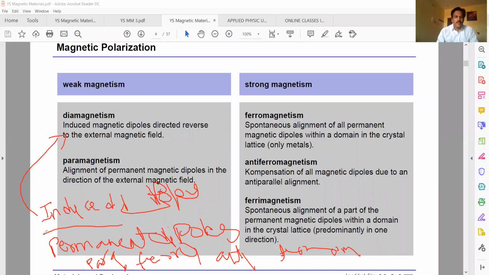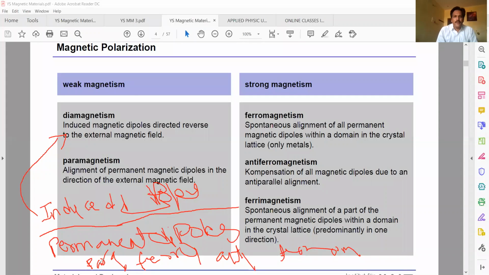So this is the material which contains permanent dipoles. The material may show paramagnetism, ferromagnetism, antiferromagnetism, or ferrimagnetism. Even though the material contains permanent dipoles, it may not show strong magnetism; the magnetism varies.